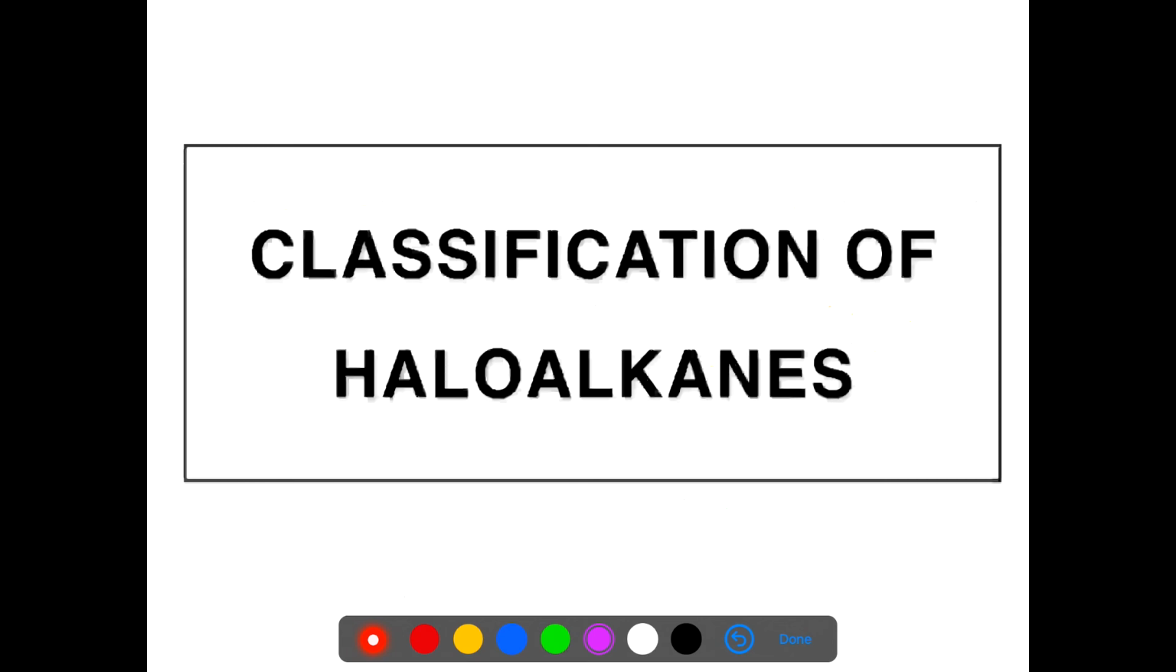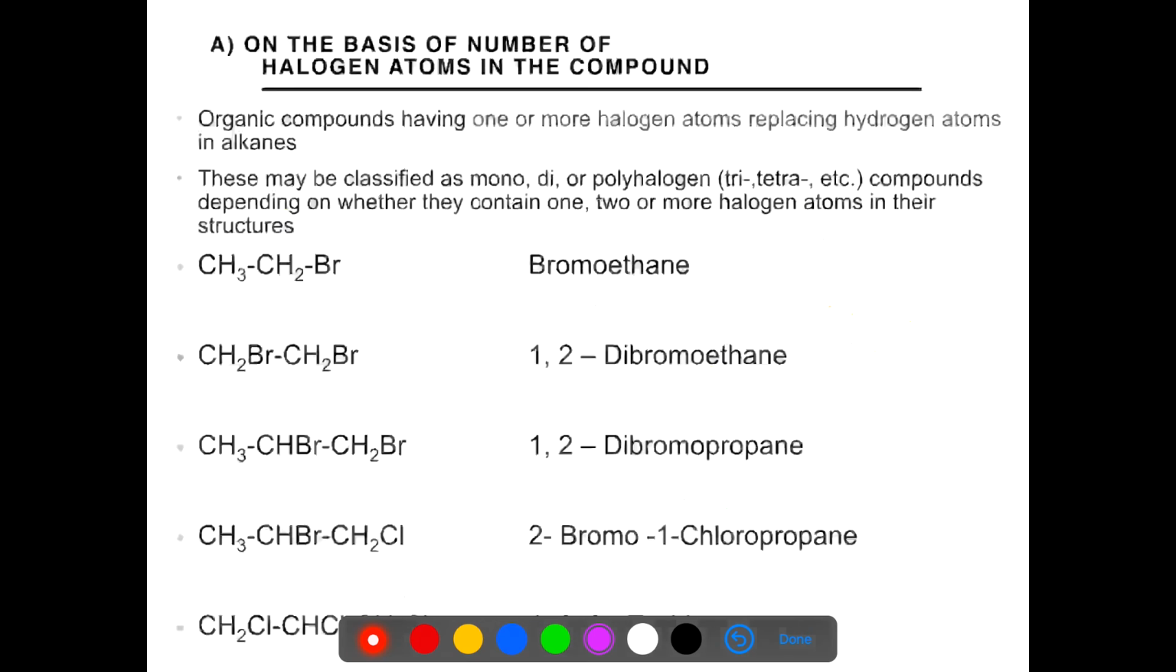Now we come to classification of haloalkanes. Haloalkanes are classified on the basis of different types of halogen atoms, alkyl groups, structures. So the first category is on the basis of number of halogen atoms present in the compound. Organic compounds having one or more halogen atoms are known as mono, di or polyhalogen compounds.